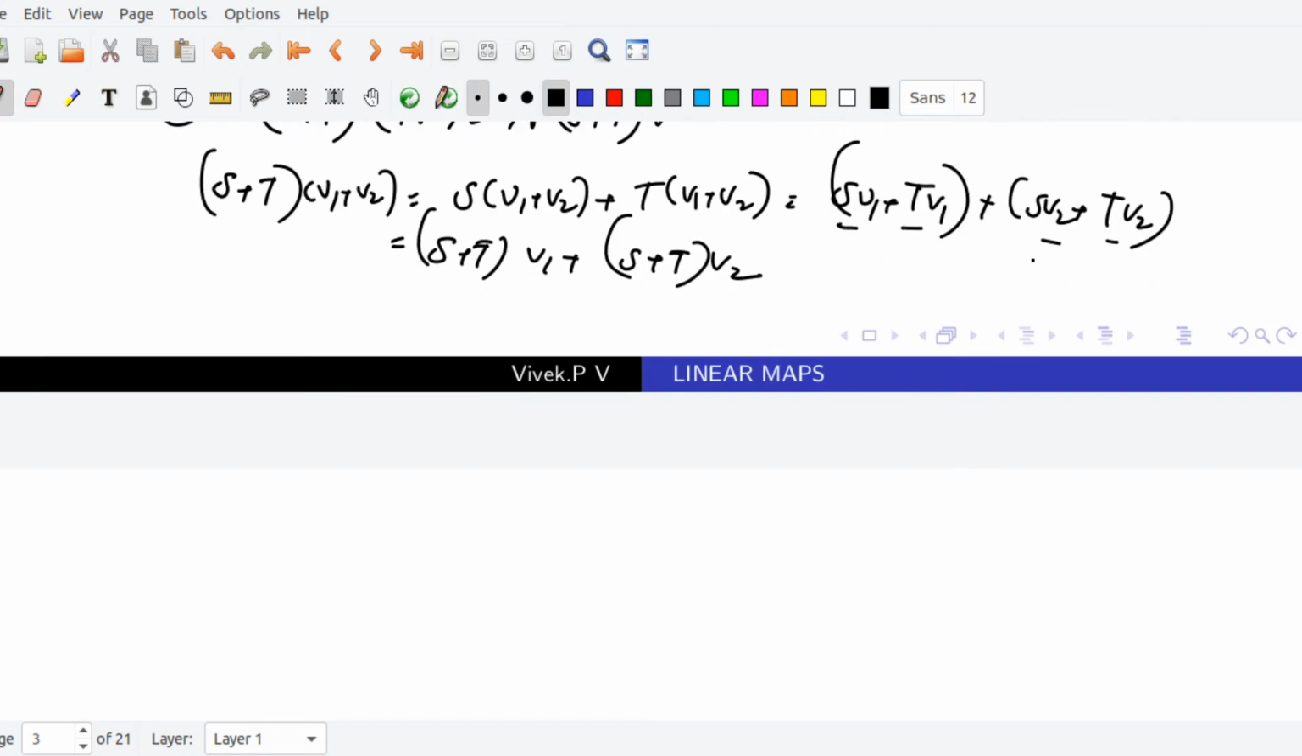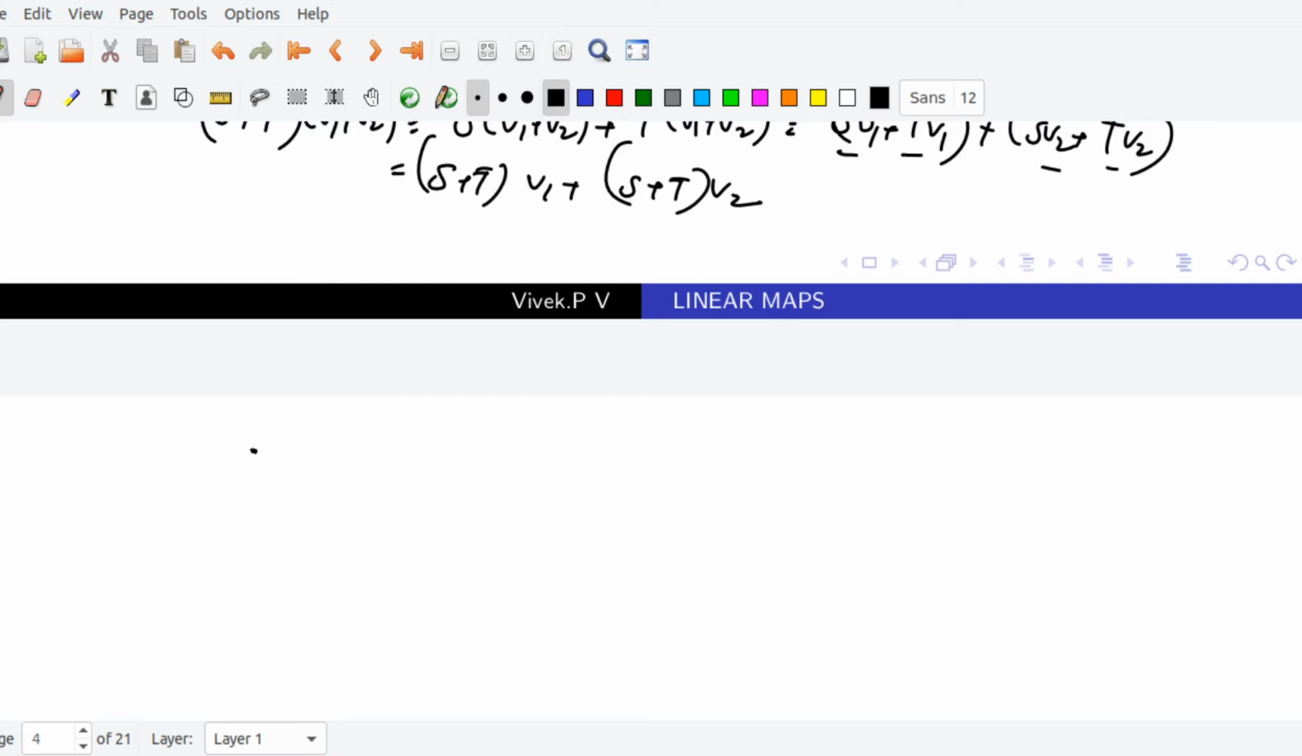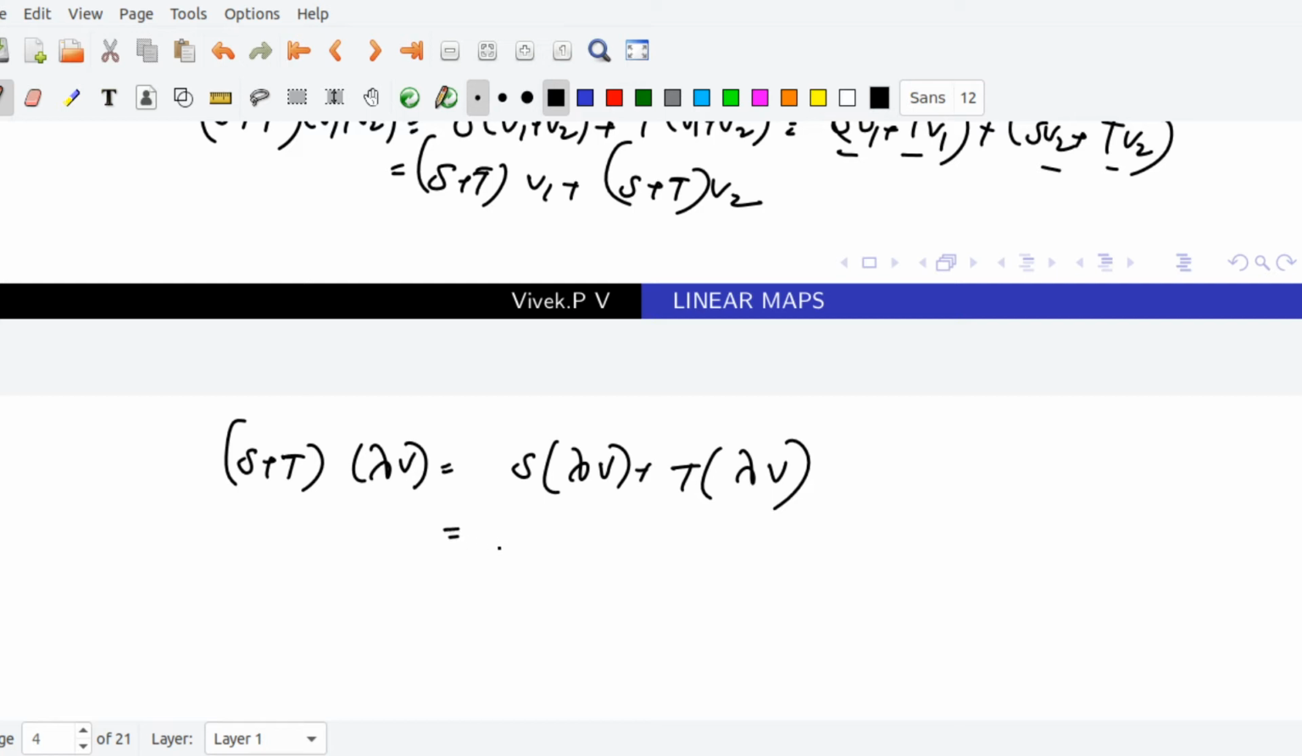Next, we have to show the homogeneity property, that is, S plus T of lambda V equals lambda of S plus T of V. S plus T of lambda V, by definition, is equal to S of lambda V plus T of lambda V. Since S is a linear map, the homogeneity property is valid, so this is equal to lambda into SV. Since T is also linear, it is equal to lambda of TV.